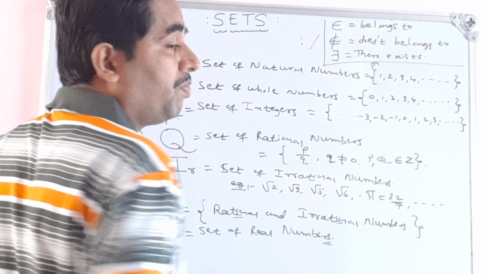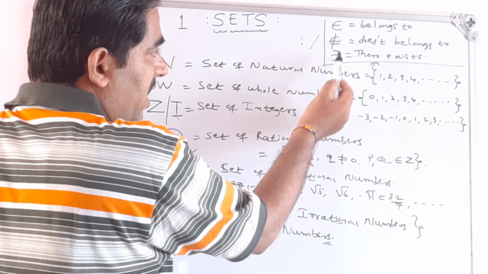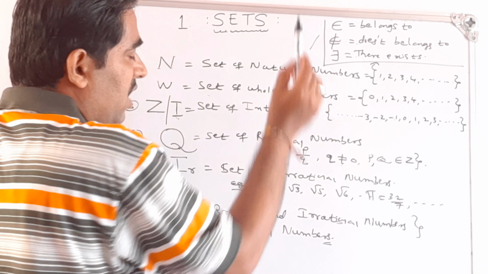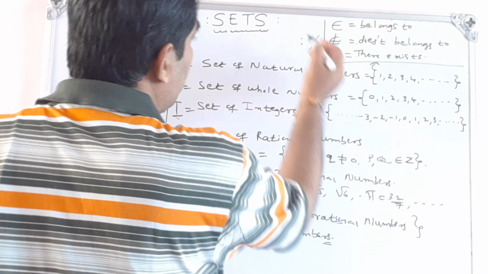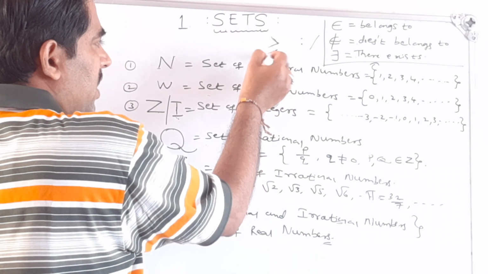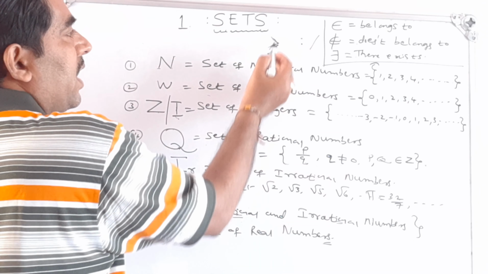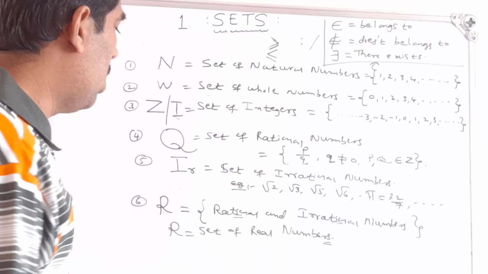This is the symbol for belongs to, and this one is does not belong to. This symbol is there exists, and this is such that. You know all the symbols here: this is greater than, this is less than, and this is greater than or equal to, and this is less than or equal to. These are all the symbols we use.